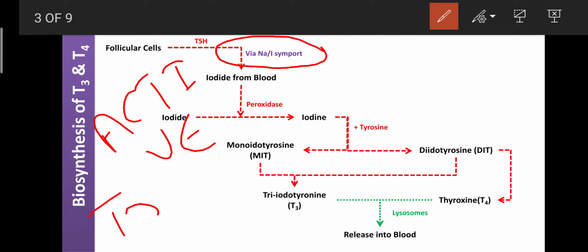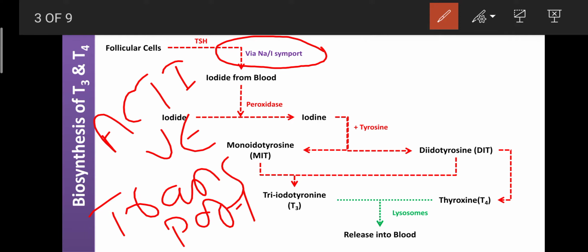So those students who are preparing for GPAT, you should remember how the iodide can enter into the follicular cells. First, by following the process that is active transport. Here, active transport means the transport of substances from lower concentration to higher concentration by utilization of energy in the form of ATP. That process is known as active transport. Like that, the iodide from the blood under the influence of TSH can enter into the follicular cell